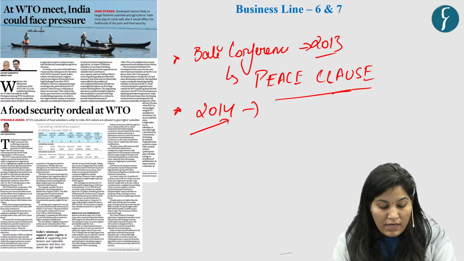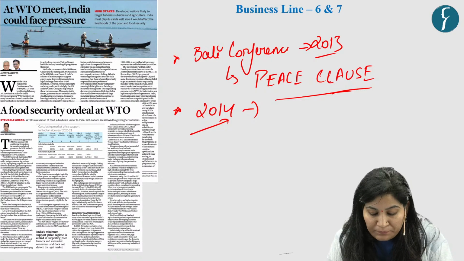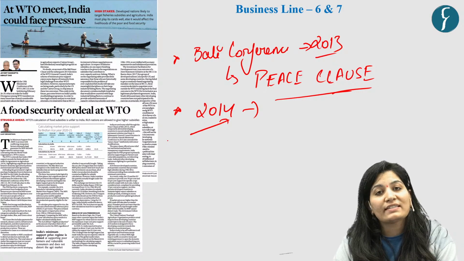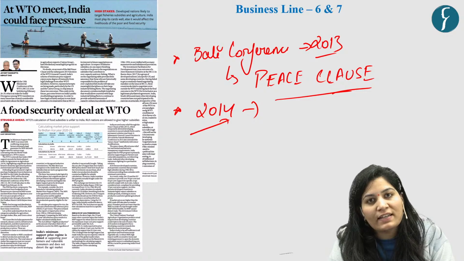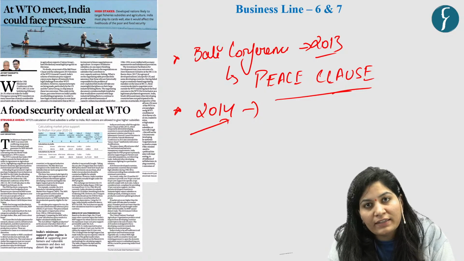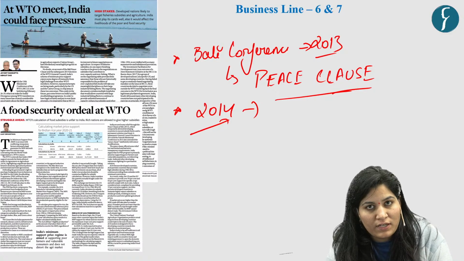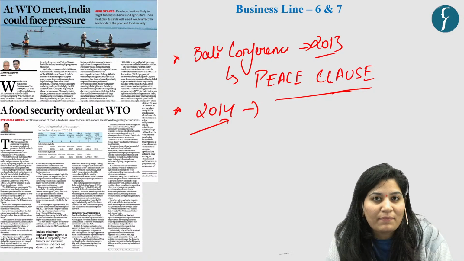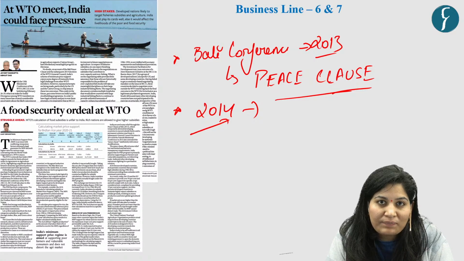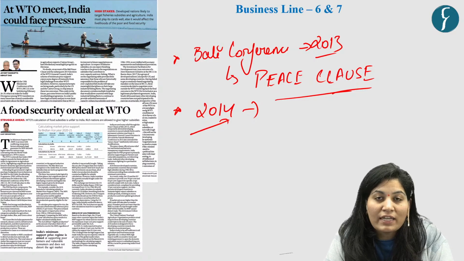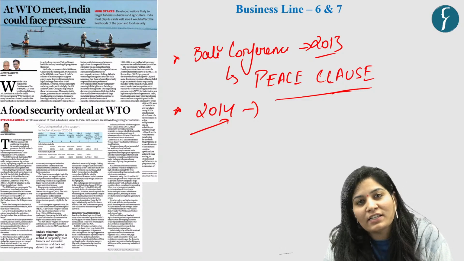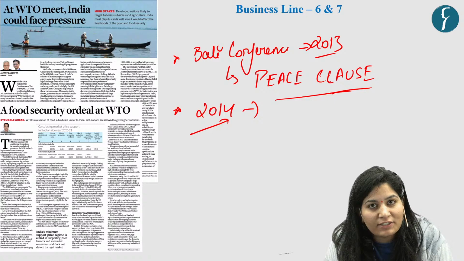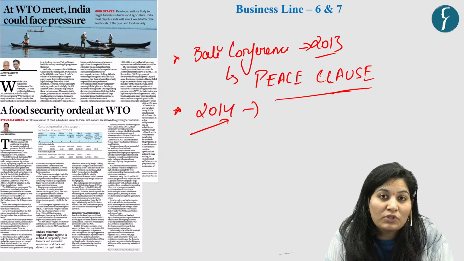Now, as per the author, developed countries like USA, who have interest in agricultural export, don't want to make any progress with respect to this. So they will try to do the same in the upcoming ministerial conference. But for India, it is very important to find a permanent solution to run its initiatives like the National Food Security Act. So for that, India needs to push a little hard.